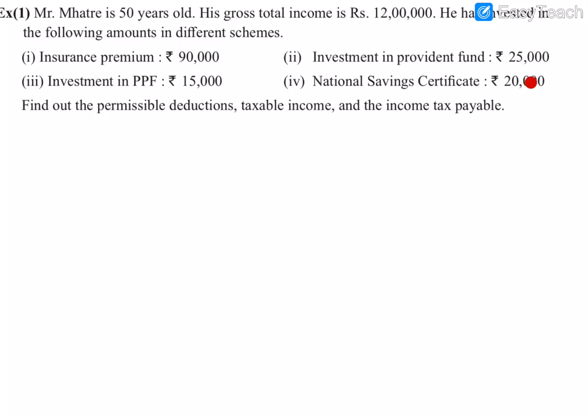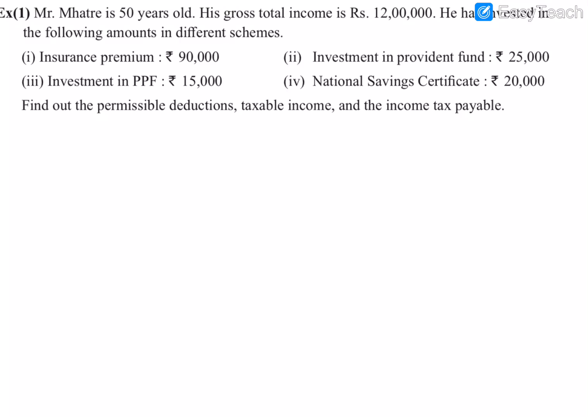We add all this amount and subtract it from his total income, and after reducing all this investment, we will get his taxable income. After getting the taxable income, we will have to calculate the tax he has to pay on it.